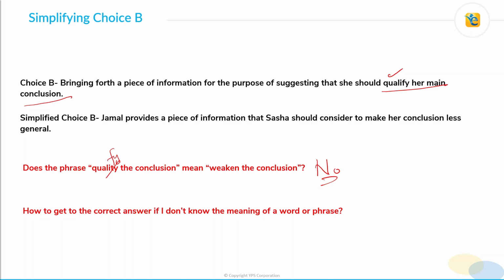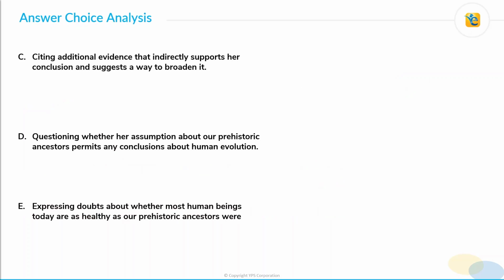We've already rejected choice A for solid reasons. Let's see choice C, D, and E. All right. So choice C, citing additional evidence that indirectly supports her conclusion and suggests a way to broaden it. So this is incorrect because Jamal's response goes against Sasha's conclusion. So it does not in any way support her conclusion. We can easily reject this one.